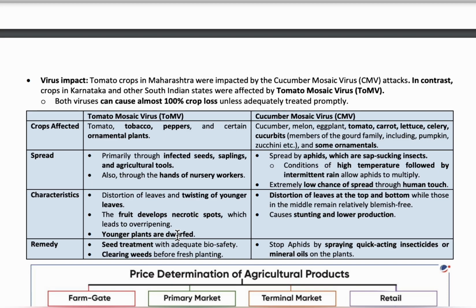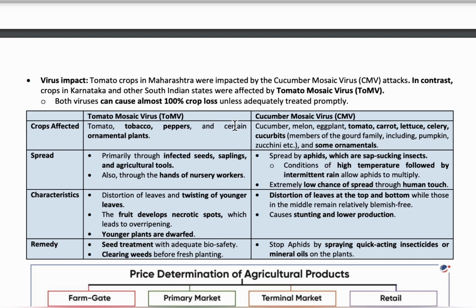They can be countered by seed treatment, clearing weeds and spraying some quick acting insecticides on the plants. Due to these reasons, there was a rapid increase in the retail price of tomatoes.